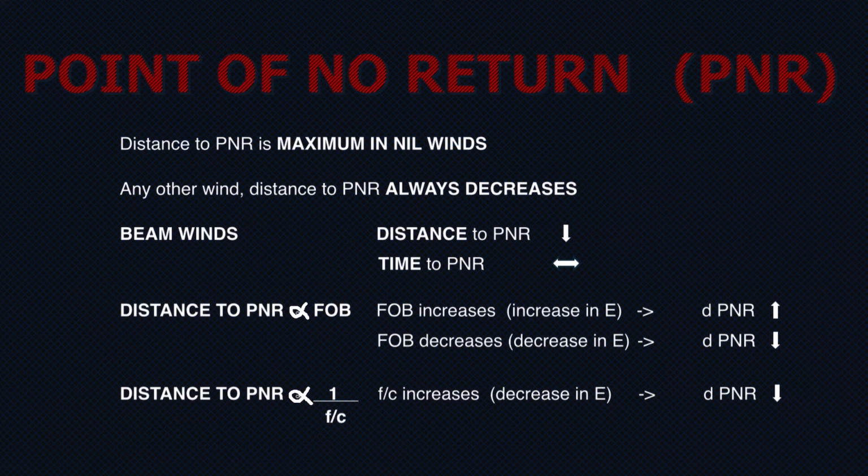Now, if my fuel consumption is 1000 pounds per hour, I'm only flying for 1 hour. So my endurance is decreasing, and as the endurance decreases, the distance to PNR also decreases. Similarly, if your fuel consumption decreases, meaning that now your engine is more efficient, so the endurance will increase, the ability of the aircraft to remain in the air increases, and the distance to PNR will automatically increase.